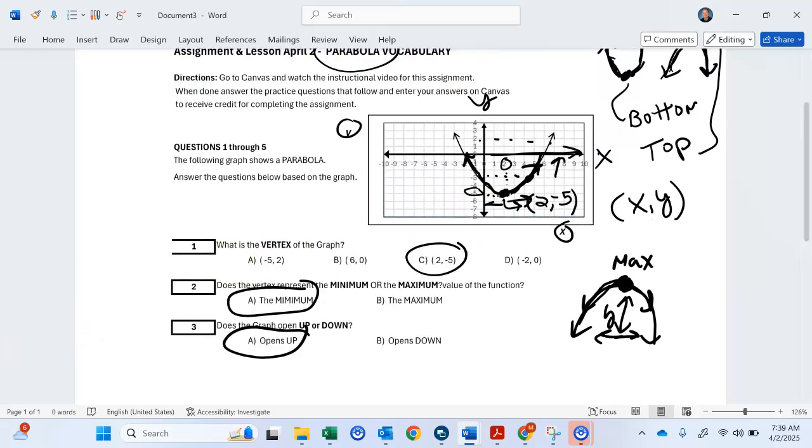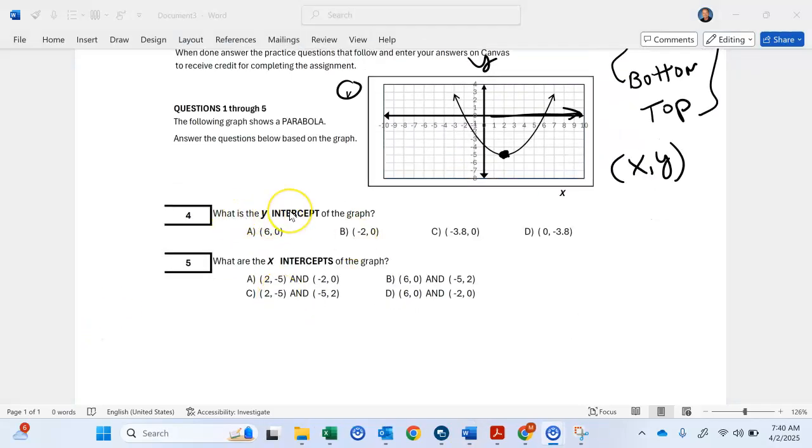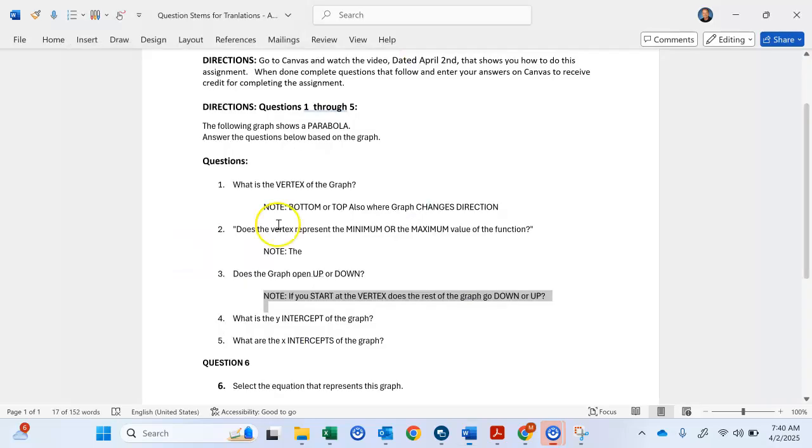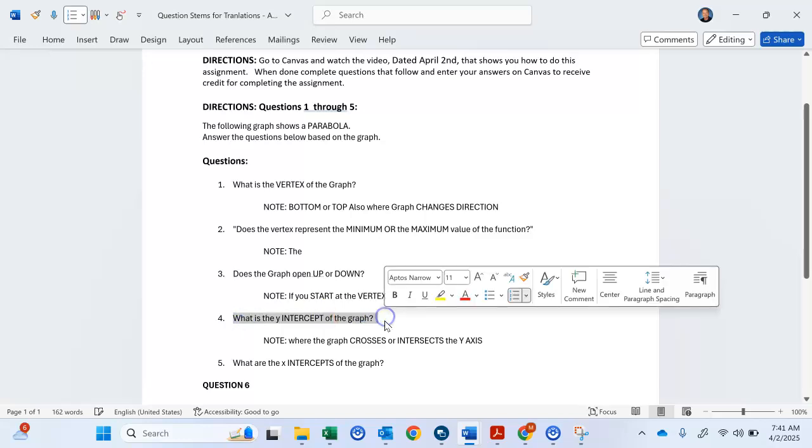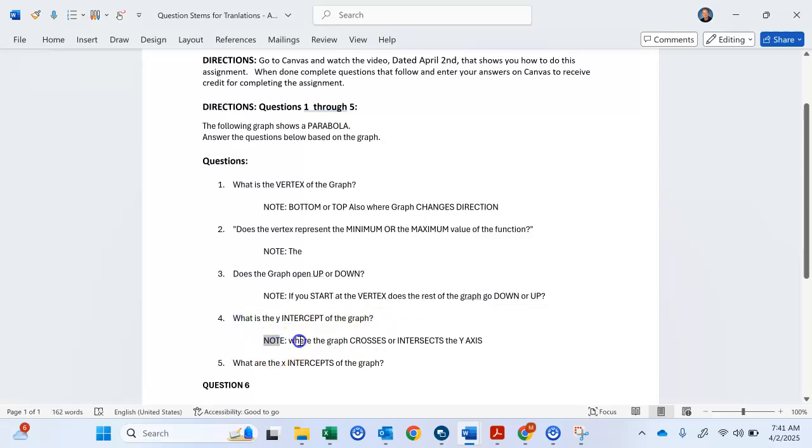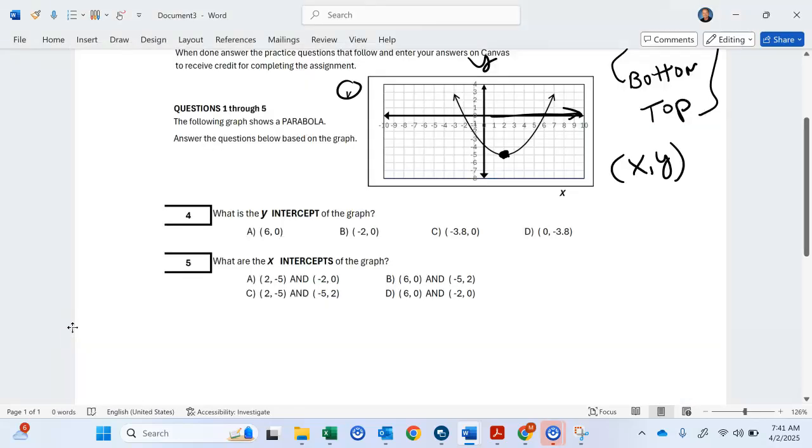Okay, the next question is number 4. So let's go ahead and translate number 4. What is the y-intercept of the graph? Please translate this right here. And this is a note to help us determine that, so translate that too. Okay, so now let's go back to that. I'm going to make this a little bit bigger.